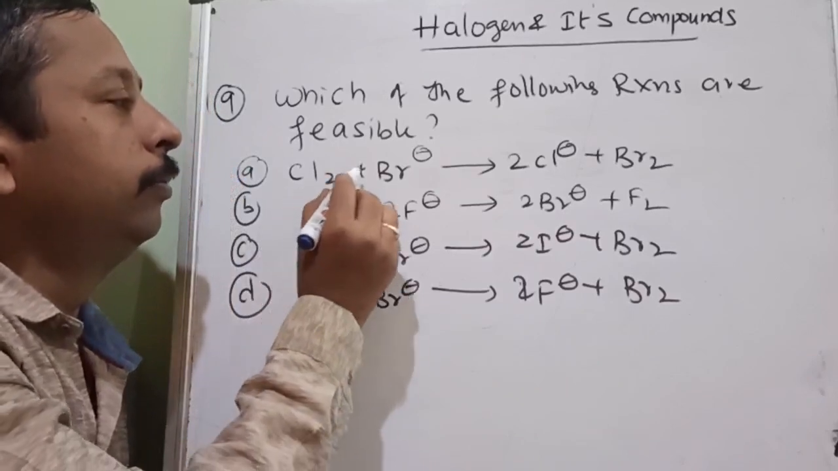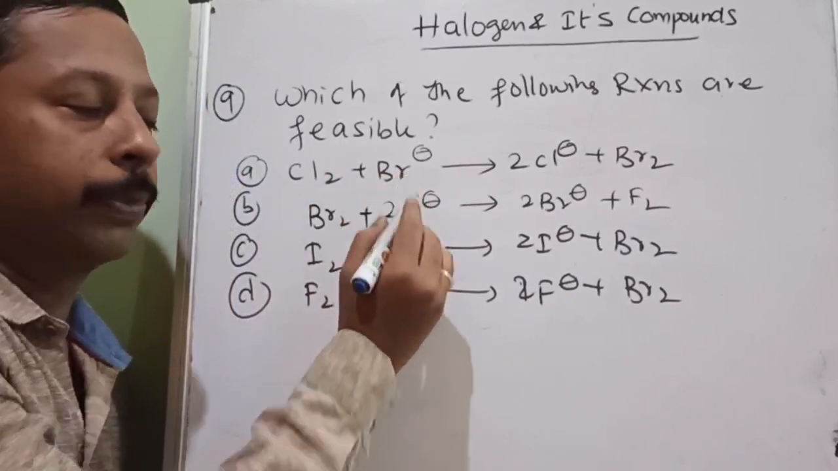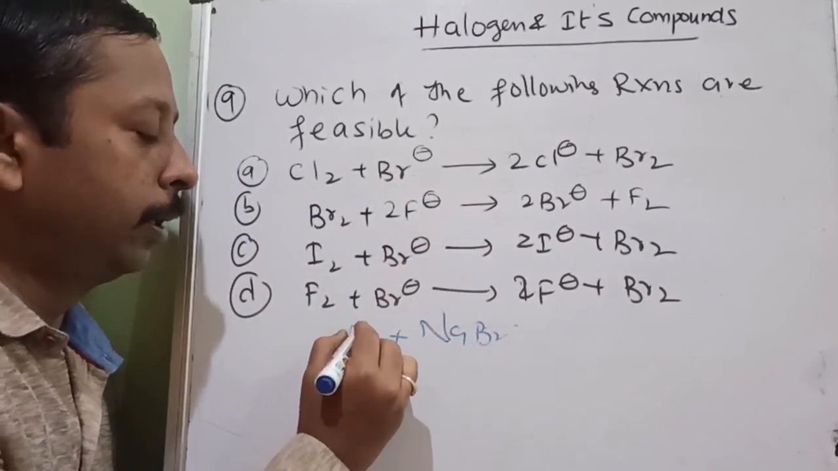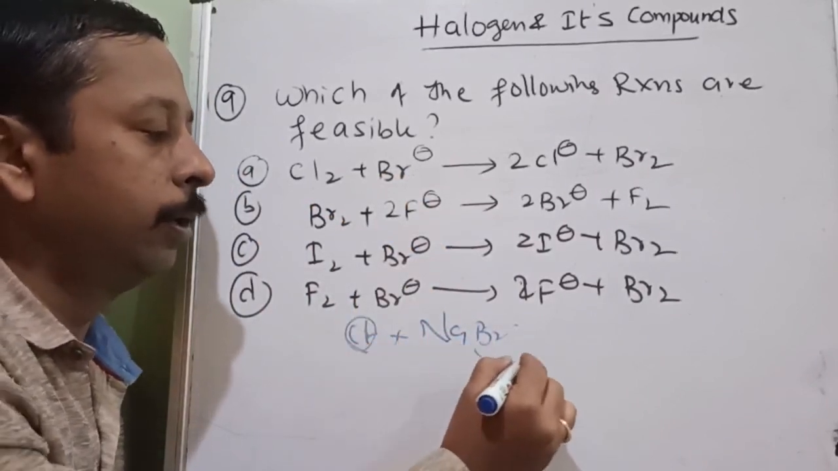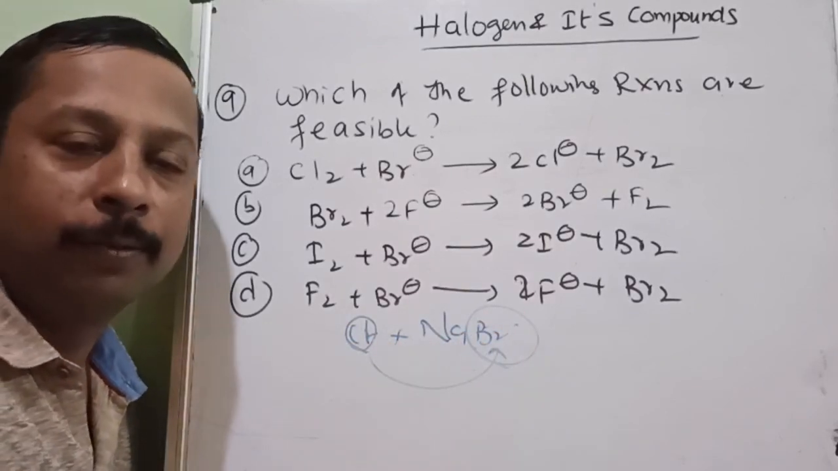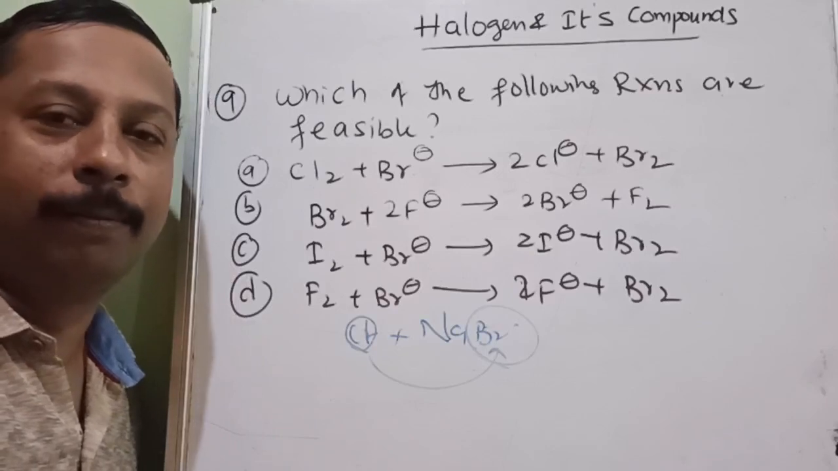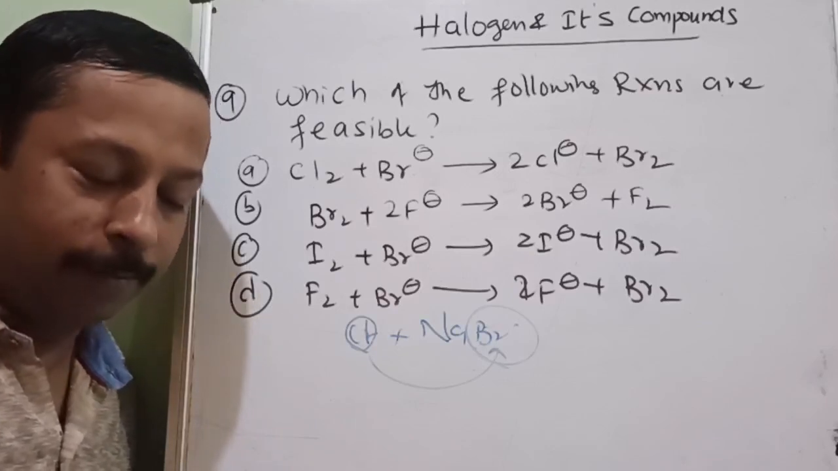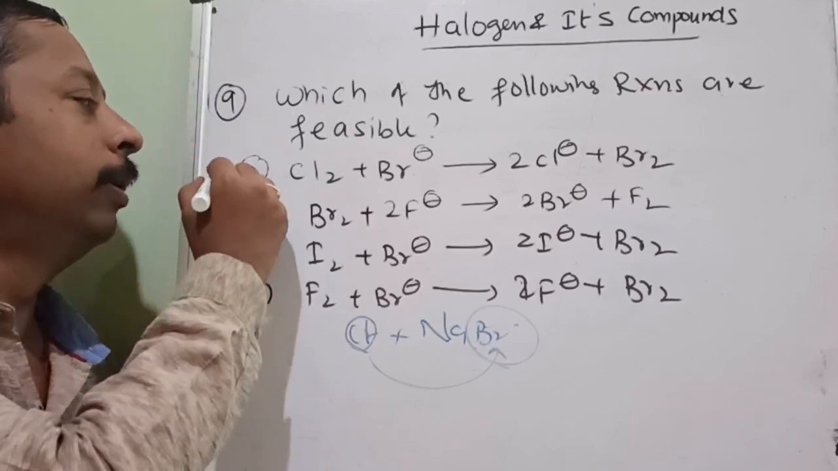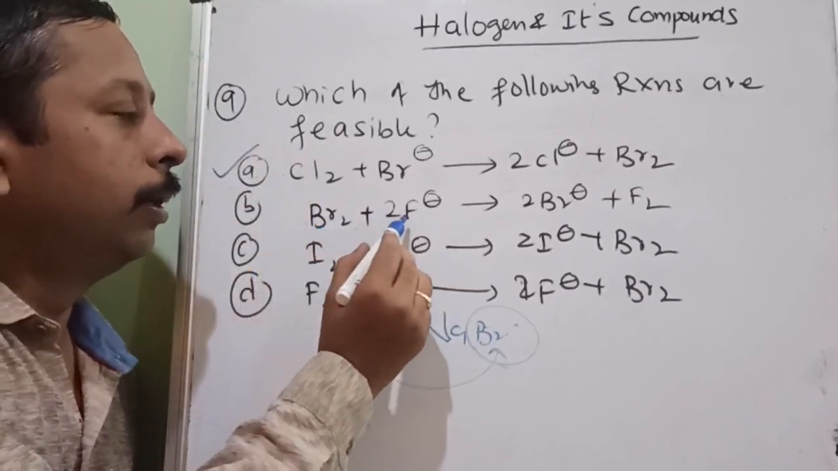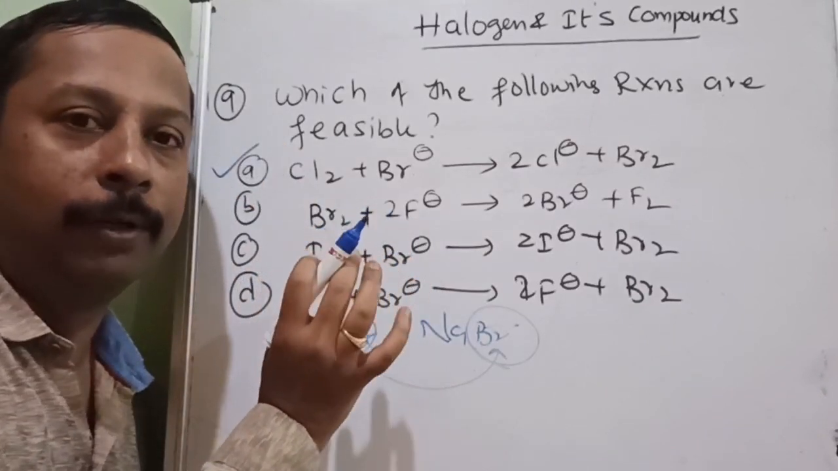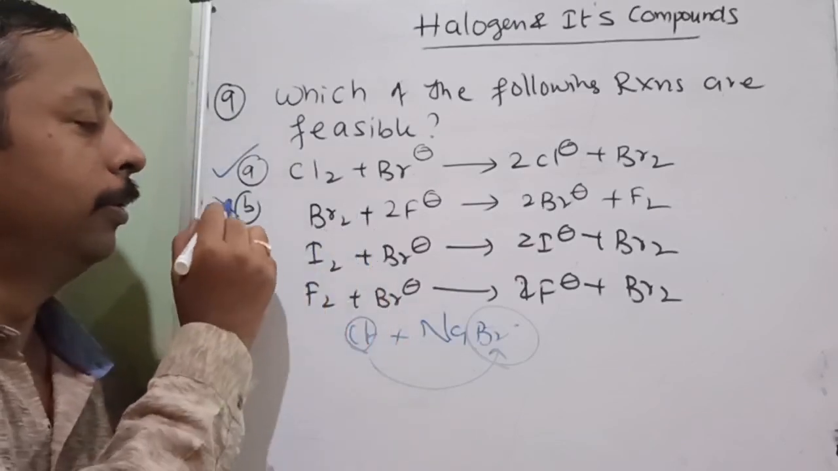Let us see. Chlorine wanted to replace the bromine. Let us take NaBr. Chlorine is very small, bromine is very big. It can easily replace. Small can replace big, but big cannot replace small. Simple logic. Is it applicable or not? Absolutely applicable. Here Br to F minus, big bromine wanted to replace small fluorine. Is it possible? No.